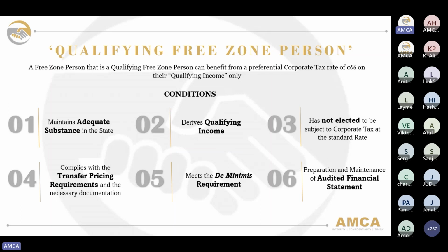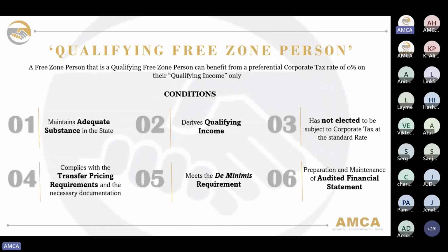For maintaining adequate substance in the state, the free zone entity must undertake its core income generating activity within the free zone. Also, it must meet an adequacy test, having regard to the level of activity being carried out by the entity. The entity must have adequate assets, an adequate number of employees or qualified employees, and incur an adequate amount of operating expenditure correlating to the activity or the revenue that is being carried out by the free zone entity. On this note, activities can be outsourced as well to a related party in the free zone or a third party in the free zone, provided that the qualifying free zone person has adequate supervision or control of the outsourced activity.